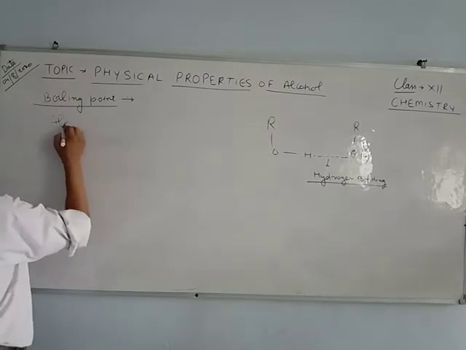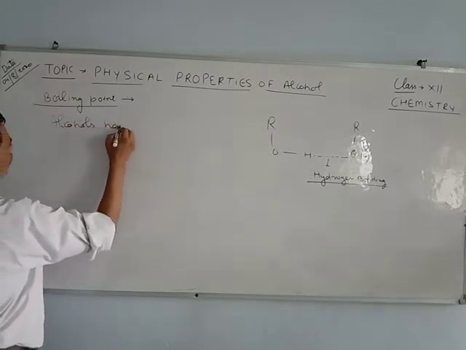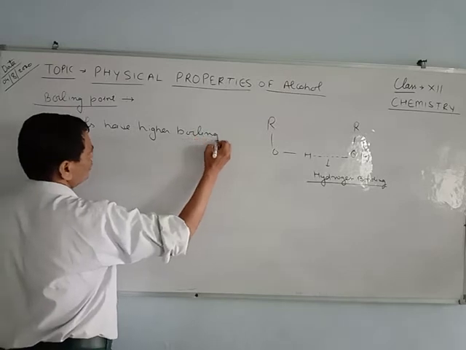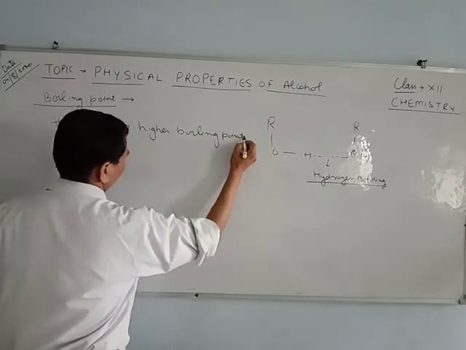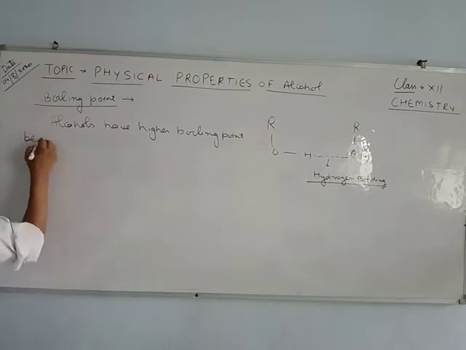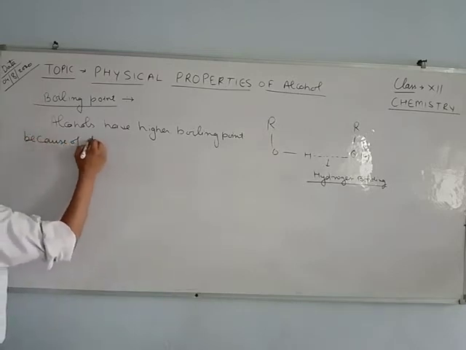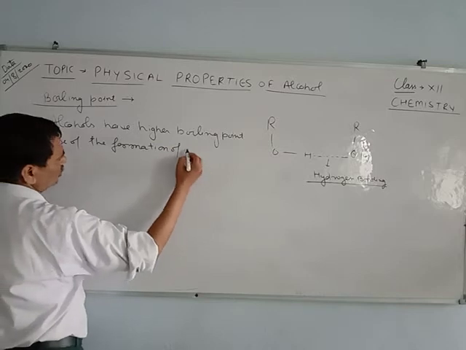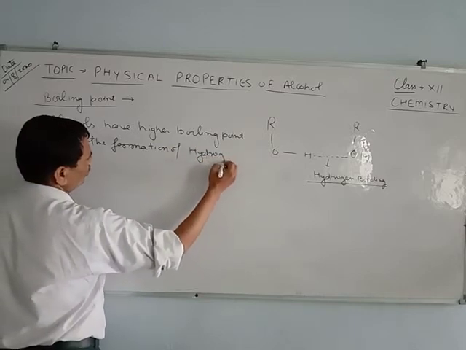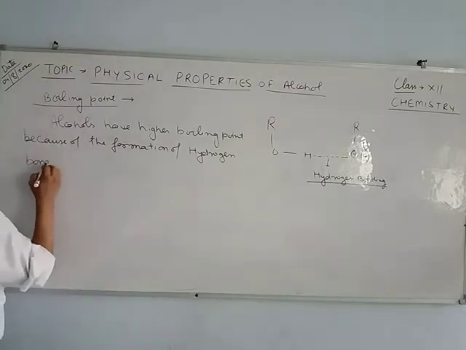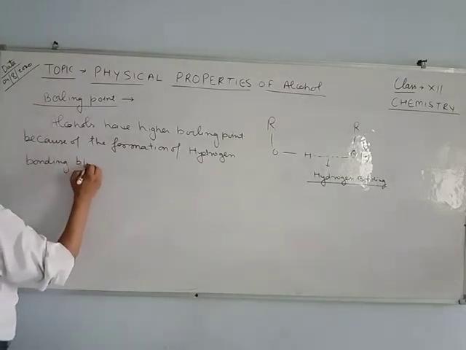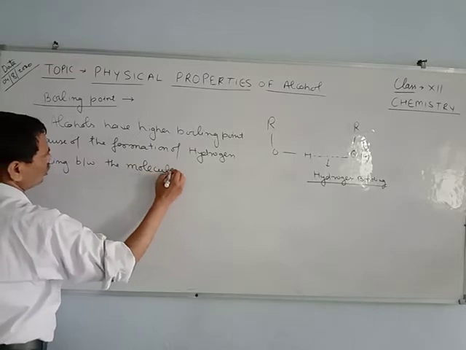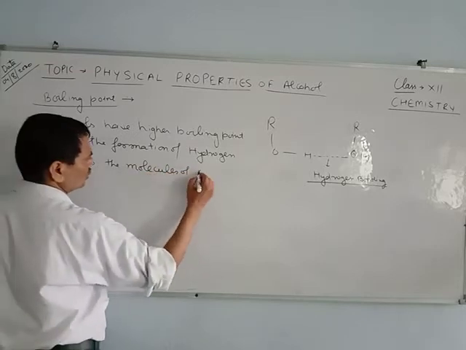Alcohols have a higher boiling point because of the formation of hydrogen bonding between the molecules of alcohol.